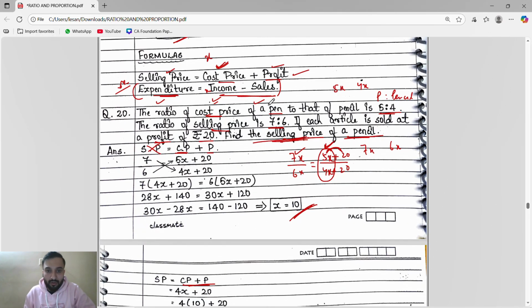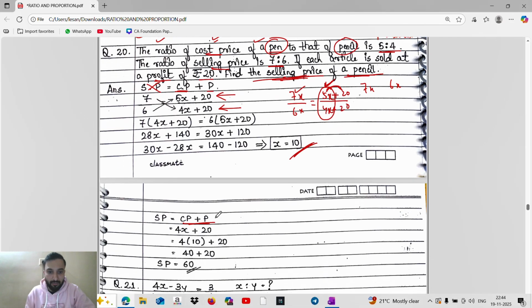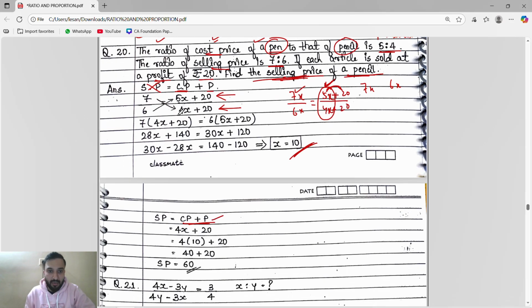See, the cost price of pen to pencil. The first is of pen, this is of pen, this is of pencil. The selling price of pencil: the selling price is what? Cost price plus profit. So for the pencil, this 4x plus 20. The x is 10. When you substitute, you get the selling price of pencil is 60.